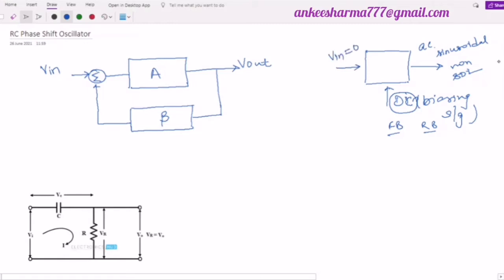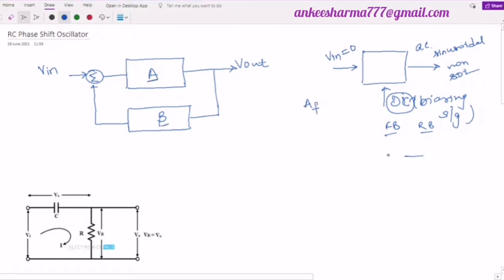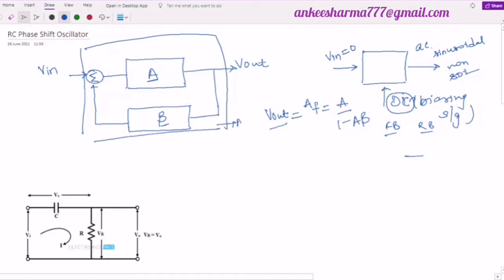In the last class, I also told you that A_F is equal to A upon 1 minus A beta, where A is the gain of this amplifier and beta is the gain of the feedback circuit. Now this A_F is nothing but V output upon V input, because I am considering this complete block, where the complete block gain is A_F. It means definitely A_F will be equal to output upon input. Output is V out and the input is V in. So you can see here that V out by V in is equal to A upon 1 minus A beta.